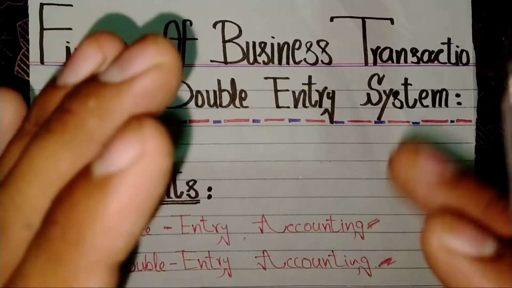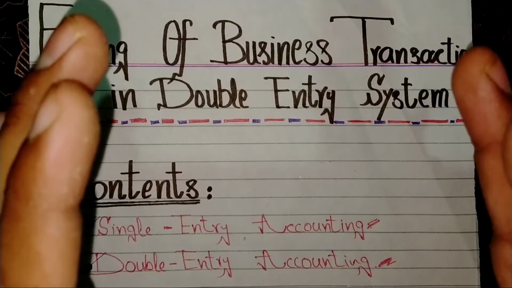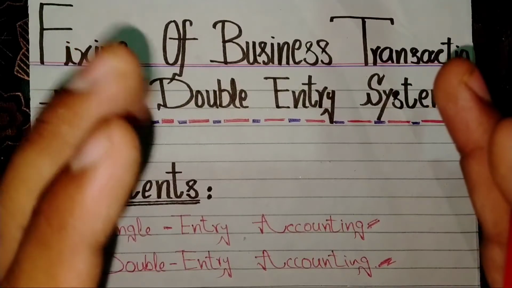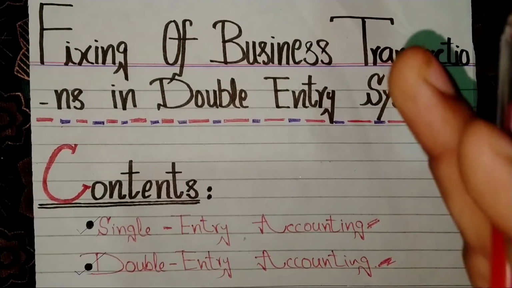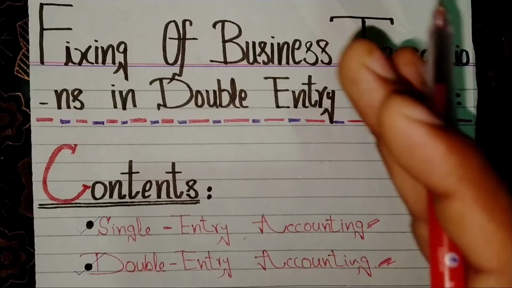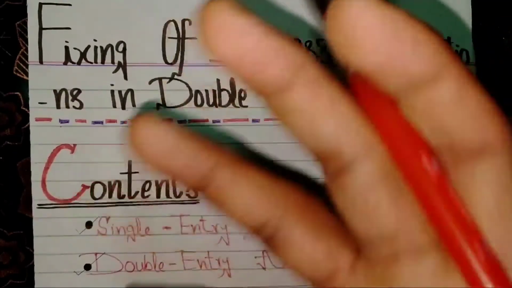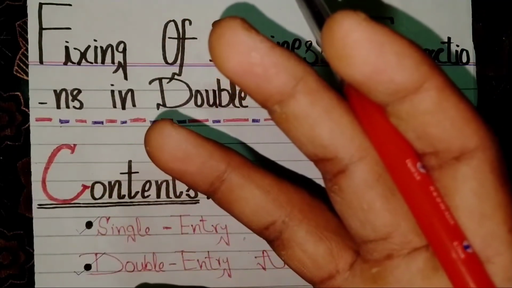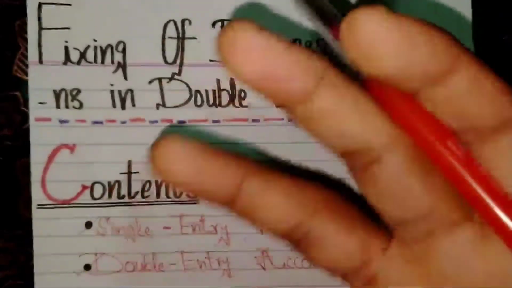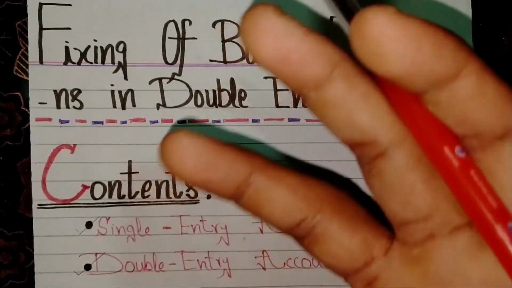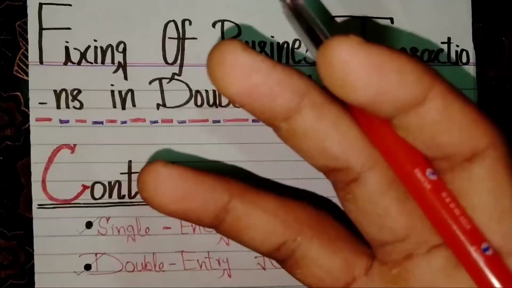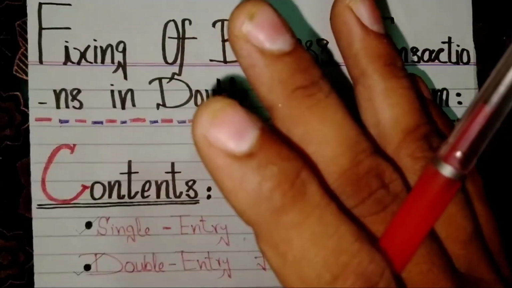GAAP is based on the double entry system. So if your startup is aiming to go big and be worth billions, you need to set up your accounting system correctly from day one.